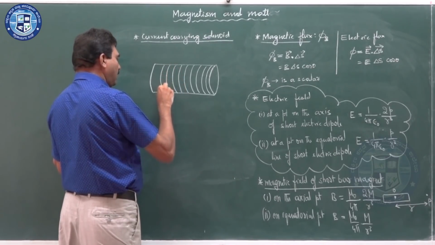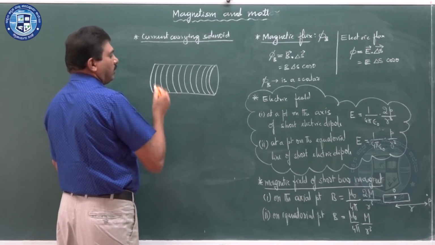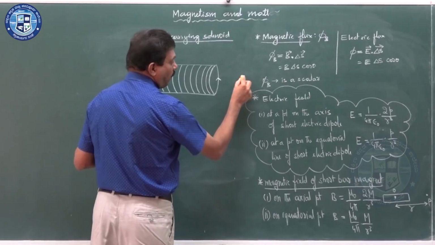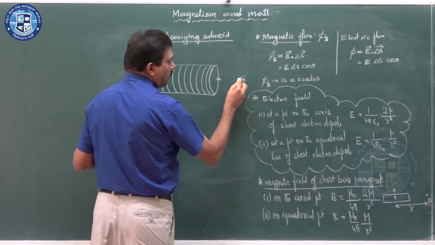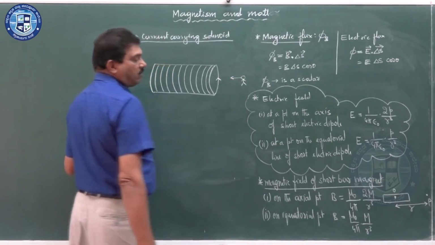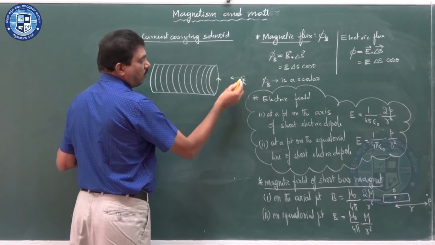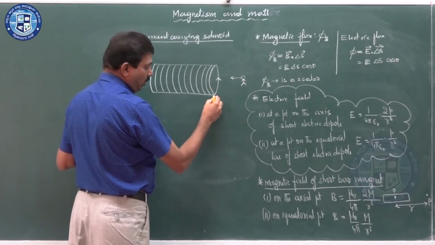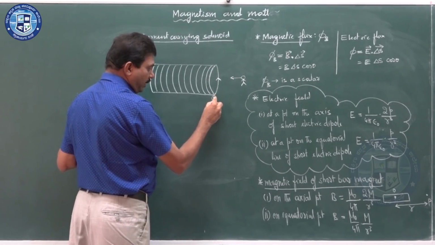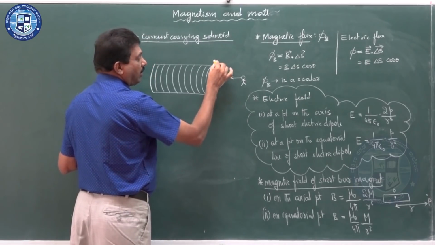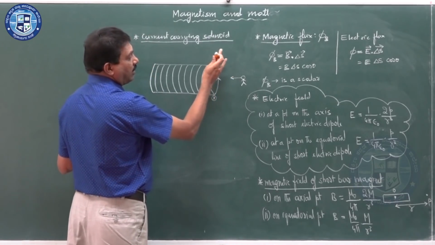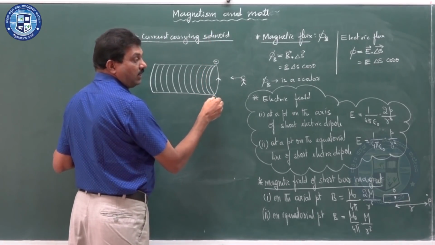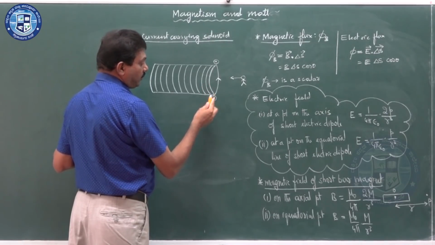Now, how to make it a current carrying solenoid? I am considering current flowing like this. For an observer facing the end face of the solenoid, the current in that end face is anti-clockwise, meaning it emerges outward from the plane of the paper here and goes inward into the plane of the paper there.